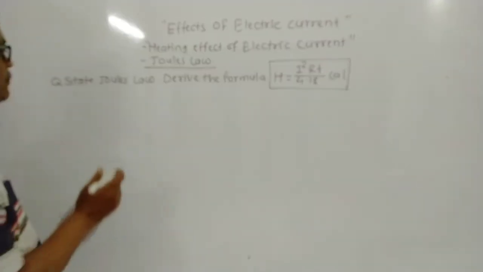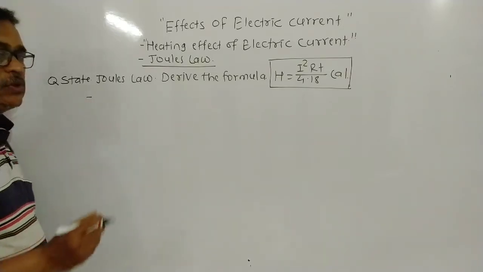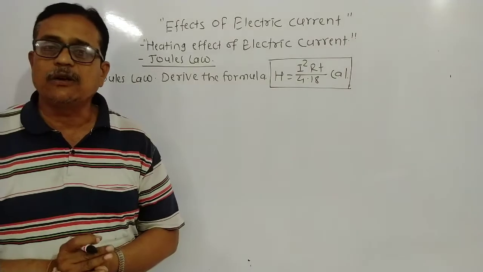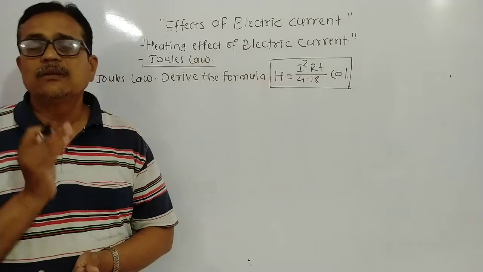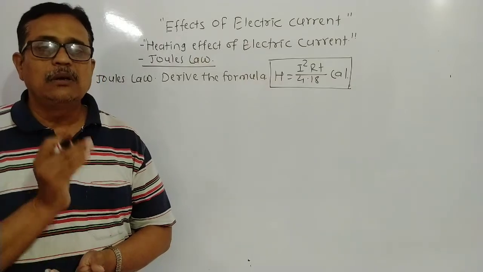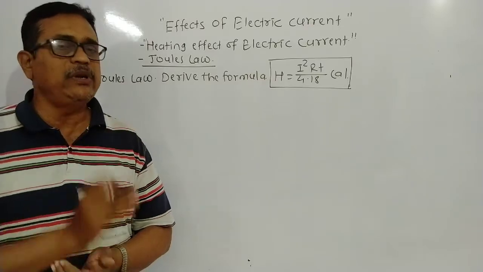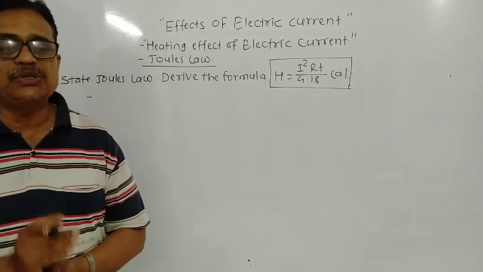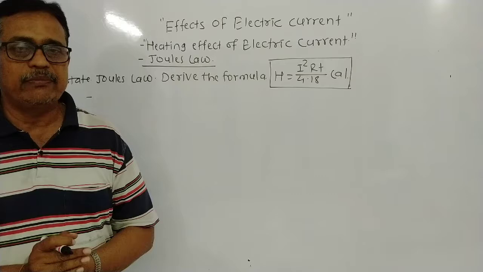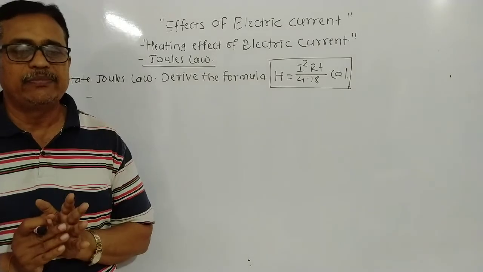In this derivation, firstly we need the definition of electric current. What is electric current? The amount of charge passing through any area of cross section in a unit time. Area of cross section means a metal wire. म्हणजे metal wire ची जाडी.